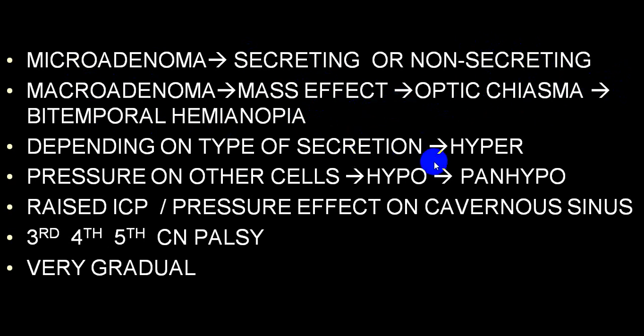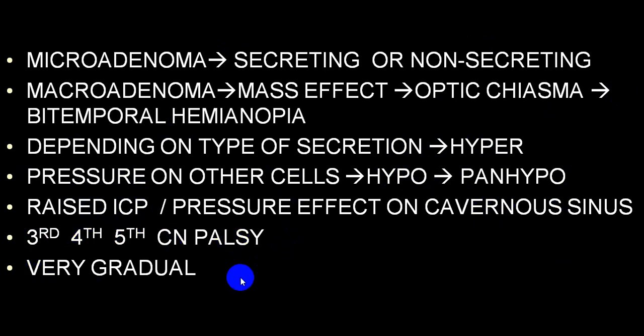Depending upon the secretion, it will produce hypersecretion of that particular cell, and it will have a pressure effect on other cells, producing hypopituitarism of a single hormone or maybe multiple hormones, and the end result will be pan-hypopituitarism. Because of the increase in size, it will start producing symptoms and signs of raised intracranial pressure, and pressure effect on the cavernous sinus producing third, fourth, fifth and even sixth cranial palsy.